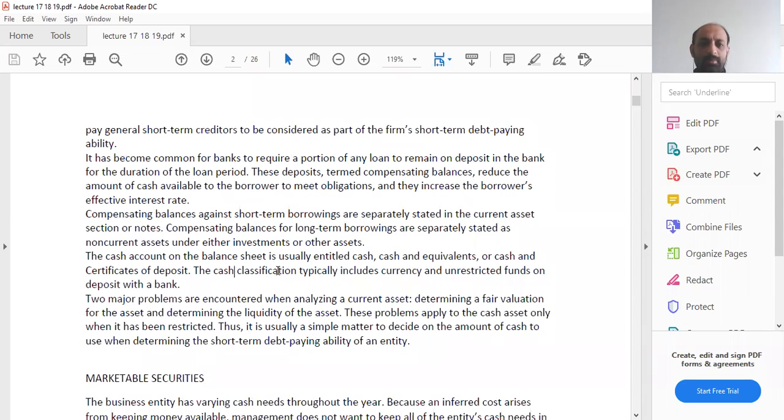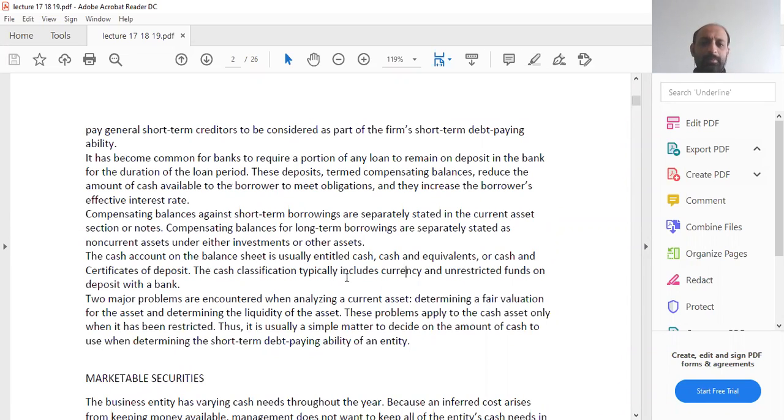The cash account on the balance sheet is usually entitled cash and equivalents, or cash and certificates of deposit. You must have seen these titles when we were doing the balance sheet chapter.